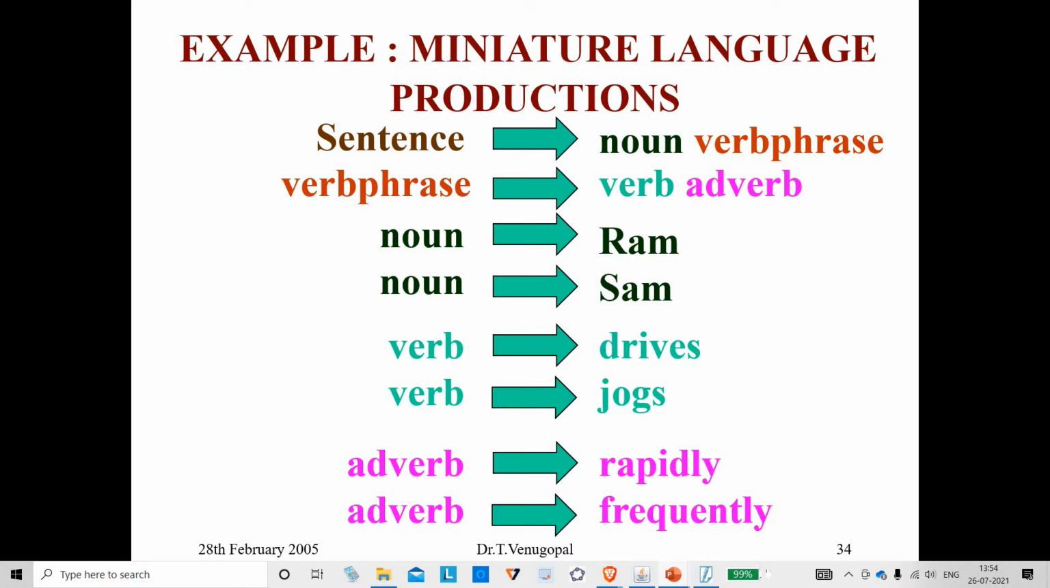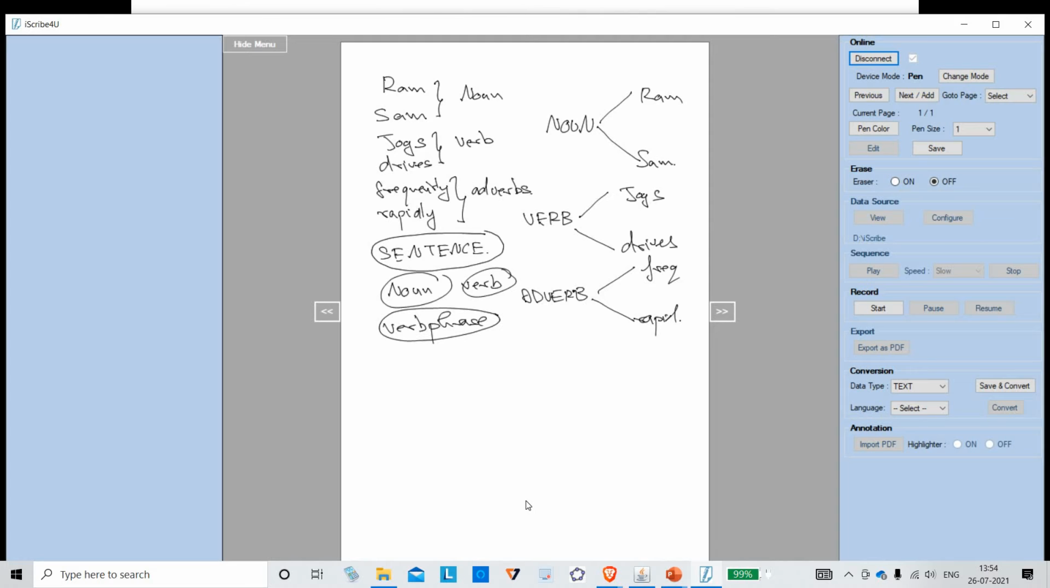So you see the grammar. Do you understand the grammar? Let me make it more clear here. Briefly, I will tell how to draw also.